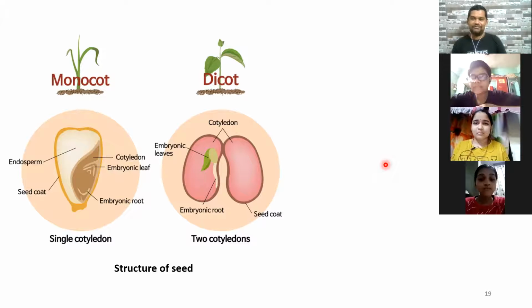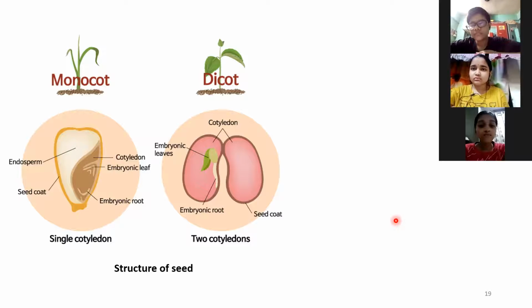Sometimes animals like elephants and rhinoceros eat the fruit and seed together. But the seed passes through their alimentary canal without getting digested completely. Okay, and somewhere later they will pass out the seeds in their excreta, and then they germinate. So there are different ways in which the seeds can germinate. Okay, but the general structure of a seed has to be understood.